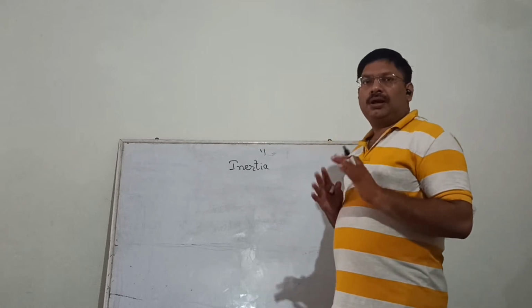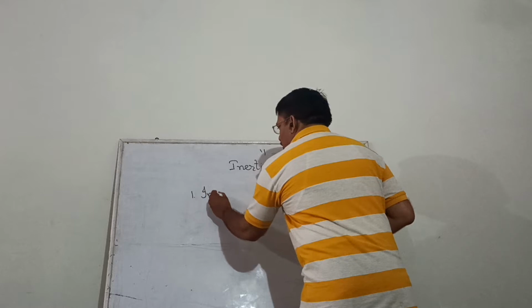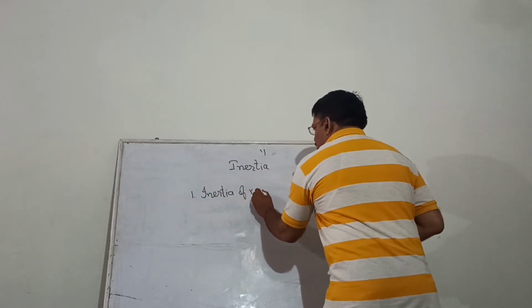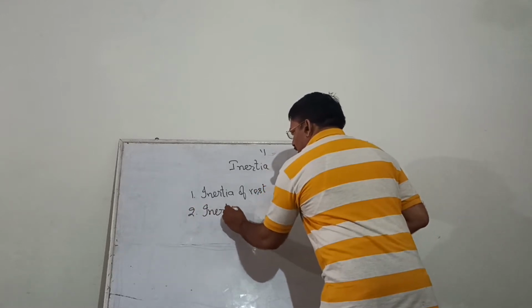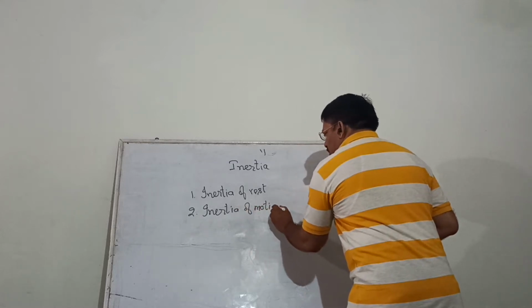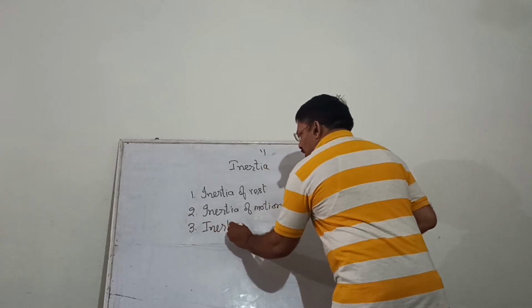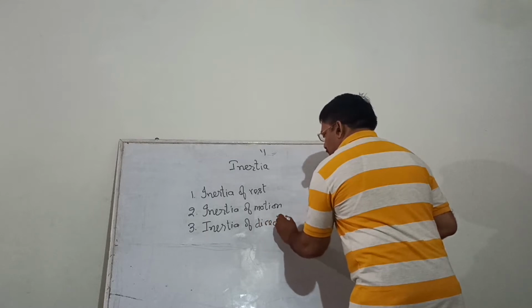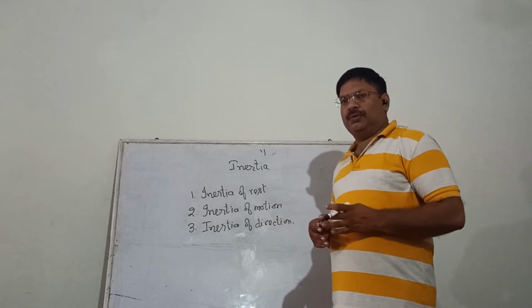Now, there are three types of inertias. First one is inertia of rest. Second one is inertia of motion. And third one is inertia of direction. So we will discuss these inertias one by one.